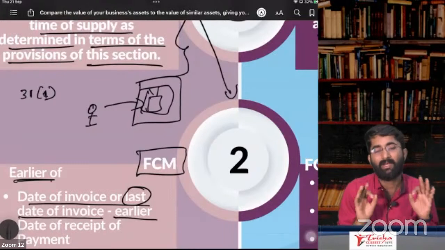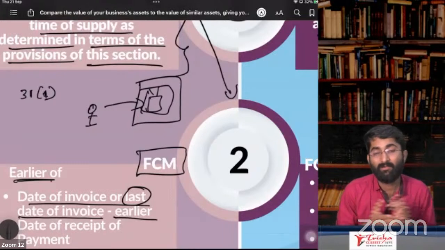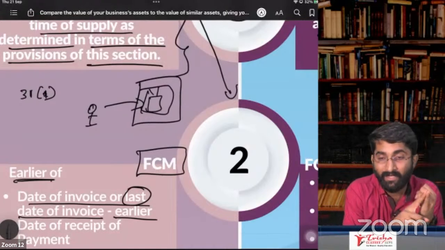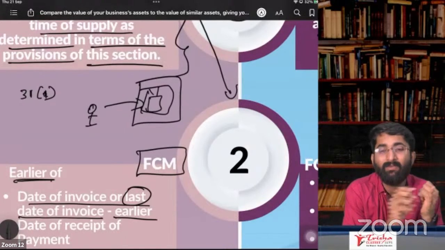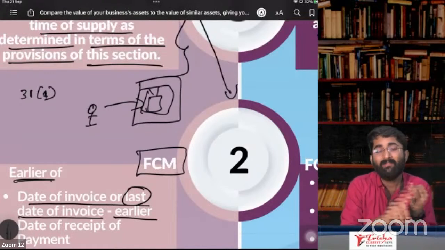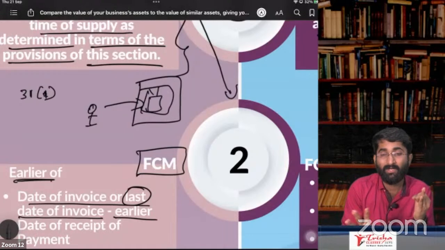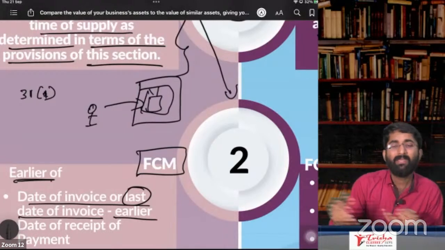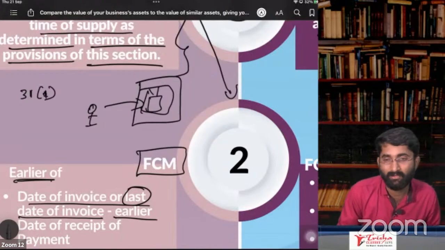So when you have to give the invoice: if movement of the goods is involved, then the date when you are removing the goods from the warehouse. In case movement is not involved, then making it available is the last date to issue the invoice.